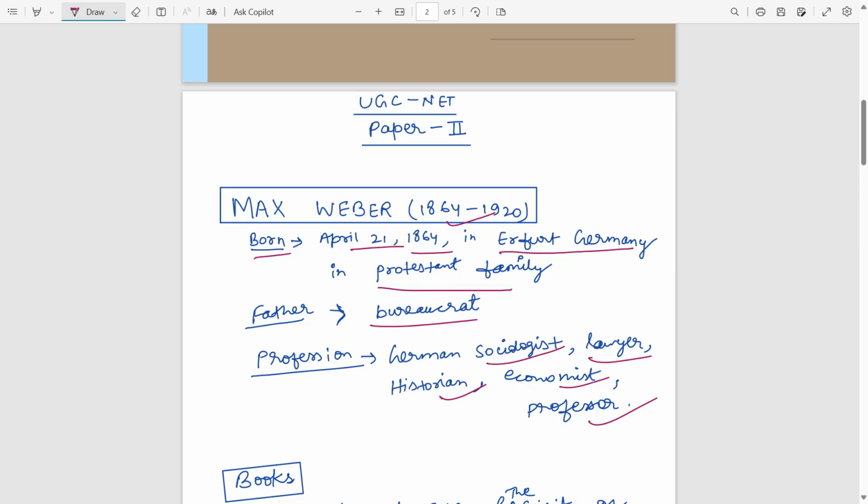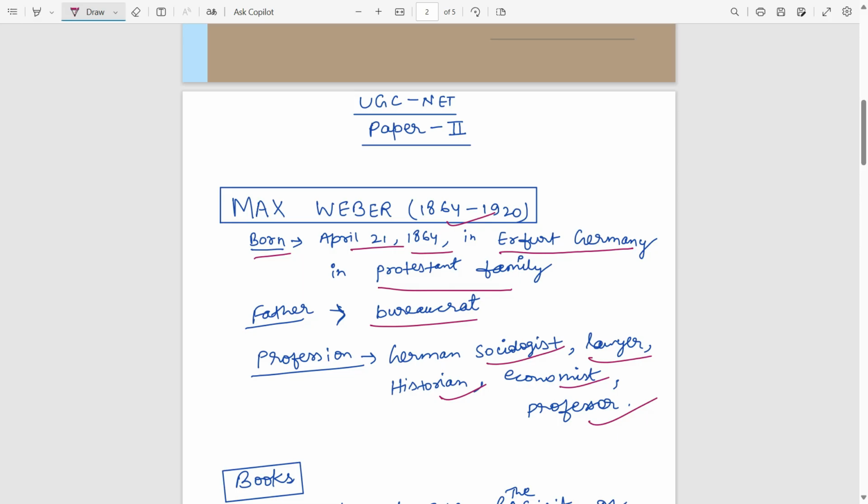But after 5-6 years he recovered himself, and then he wrote some famous books, like The Protestant Ethic and the Spirit of Capitalism. That was a famous book. Max Weber has written many books.